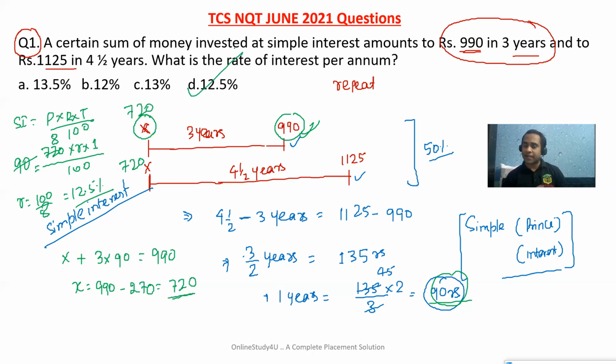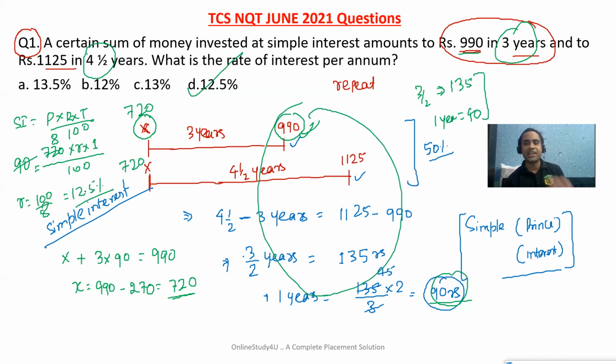This problem is not this lengthy. From here itself, you can see 4.5 years and 3 years, that means in 1.5 years the interest will be 1125 minus 990, which is 135 rupees. So 1 year it is 90 rupees. See, this big calculation we have done in just 2 steps. Now X plus 3 into 90, that means 270, so X will be 990 minus 270, which is 720, and then the last calculation is here.